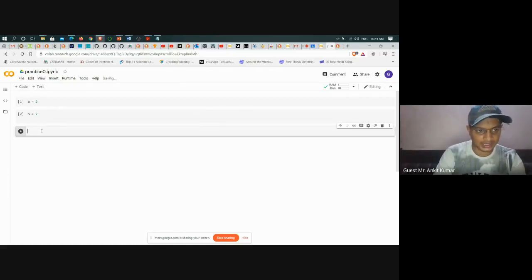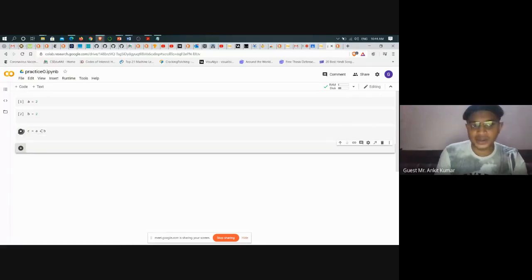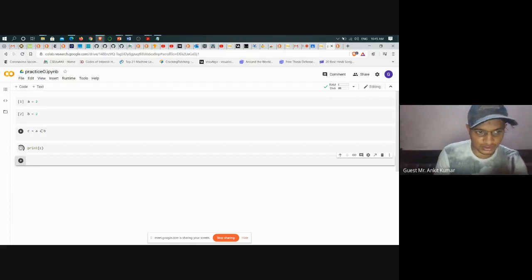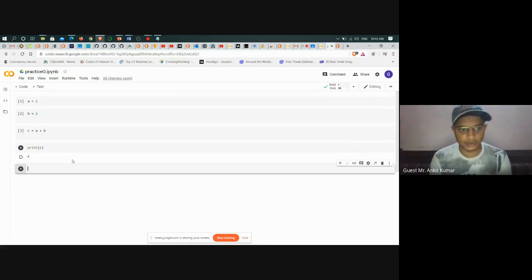Let's say now I want to write c equals a plus b. If I press the enter button, I'm not going to get the output, so I press shift plus enter. The moment I do this, this statement gets executed. Now if I want to see the output for c, I write print c, and press shift plus enter because I want to get the output. So the addition of the two numbers is 4. This is how you use Google Colab, the IPython notebook on Google Colab.